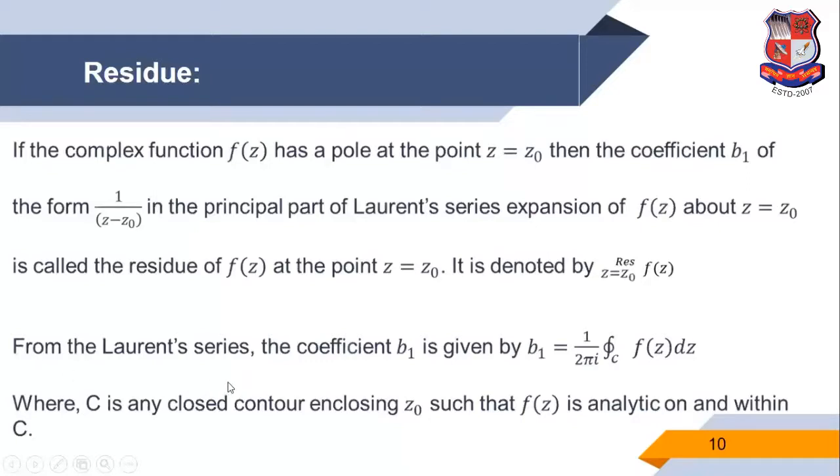From the Laurent series, the coefficient b1 is given by b1 is equal to 1 upon 2 pi i integration over the curve C f of z dz, where C is any closed contour enclosing z0 such that f of z is analytic on and within the curve C. So residue, that means the coefficient b1 of 1 upon z minus z0.